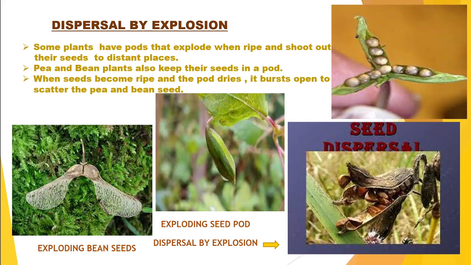Okay, so we have learned from this the seed dispersal methods, that seeds need to be carried away to different places for their better growth. In this context, we have learnt about dispersal by wind, by water, by animals, and by explosion. By wind, we have seen there are different structures. By water, also, we have seen different structures. And by animals, they have certain specialized structures by which the seeds are dispersed. Similarly with explosion.